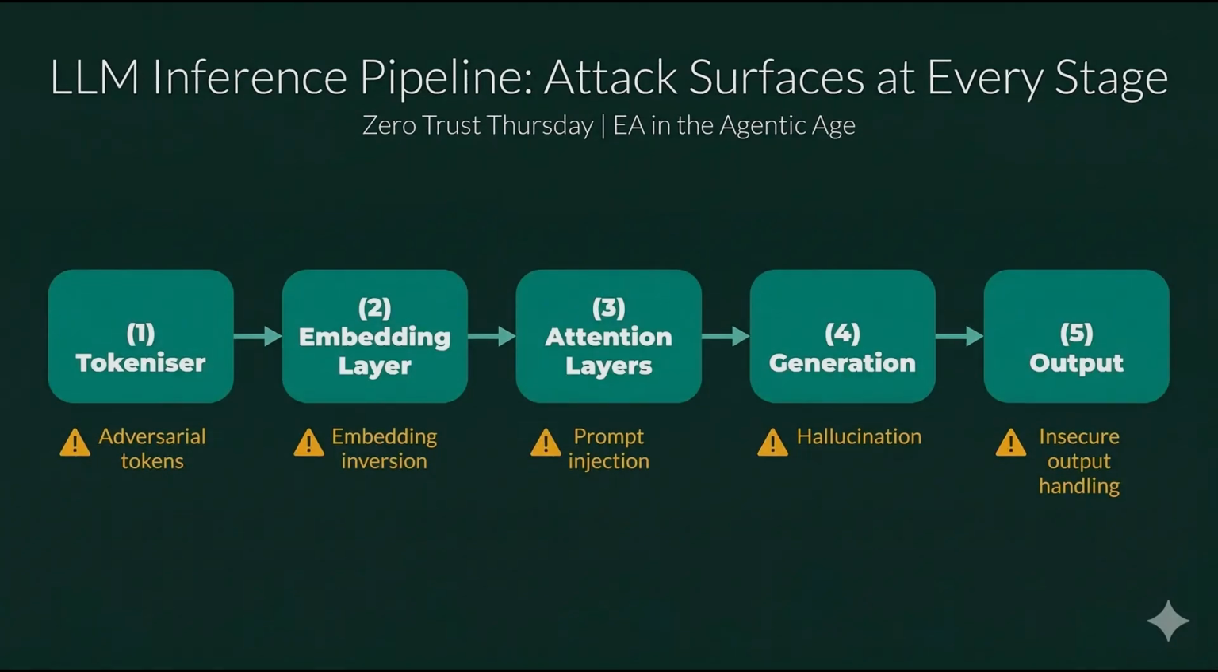The critical security insight: embedding inversion attacks can reconstruct original text from those vectors. If your RAG system stores embeddings of sensitive documents, those embeddings are not anonymized data. They are recoverable data. The attention layers and generation stage that follow carry their own attack surfaces. Every stage in the pipeline is a potential point of security failure, and that is before anyone outside your organization gets involved.